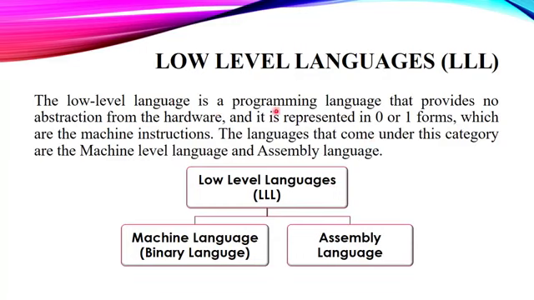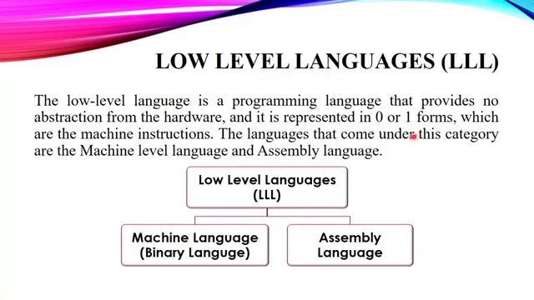The low level language is a programming language that provides no abstraction from the hardware. And it is represented in 0 or 1 form. It means it was just made for the hardware and it was in the form of zeros and ones. It was made in such a way that our computer or the machines were directly able to understand it. And these were termed as machine instructions.